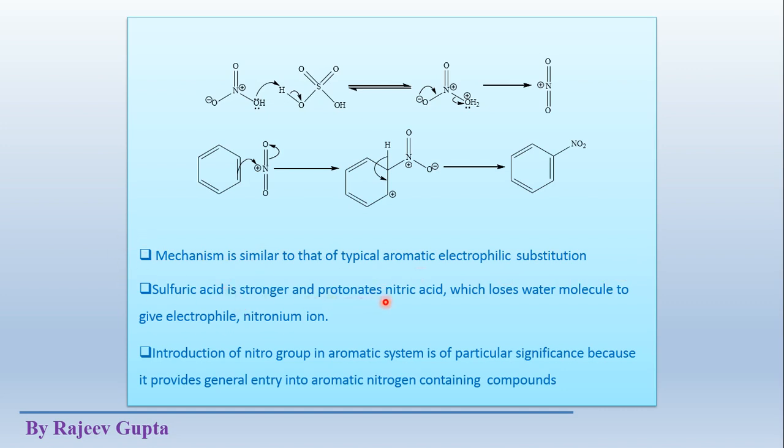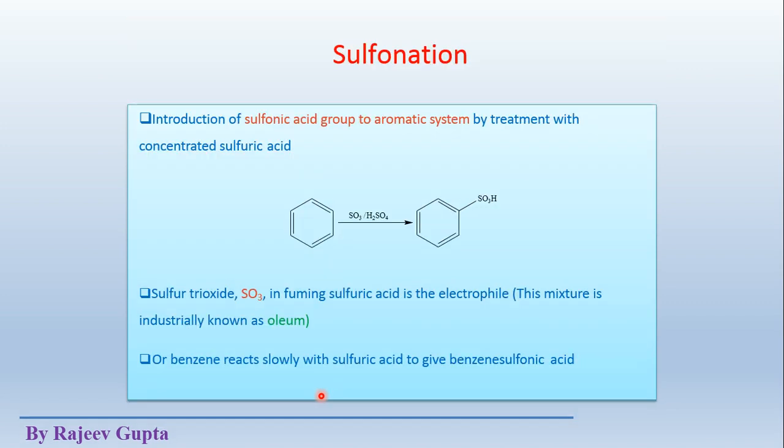Sulfuric acid is stronger, and protonates nitric acid, which loses a water molecule to give the electrophile, the nitronium ion, as I said earlier. The same thing is written here. Introduction of a nitro group to an aromatic ring is of particular significance because it provides general entry into aromatic nitrogen-containing compounds. So this is a very good reaction where nitrogen-containing compounds can be synthesized, where this nitrogen atom is directly attached to the aromatic ring. So this reaction has a great advantage in organic chemistry.